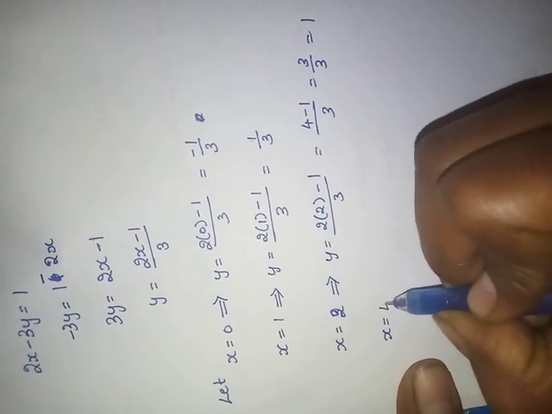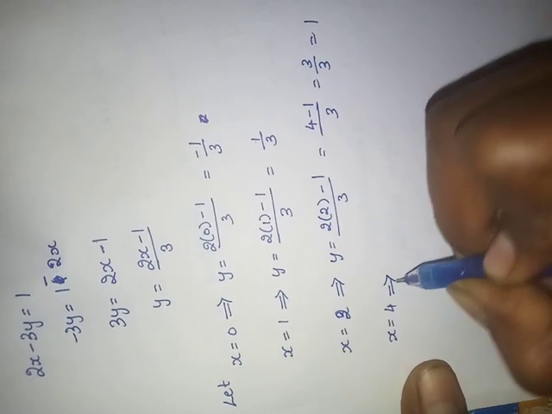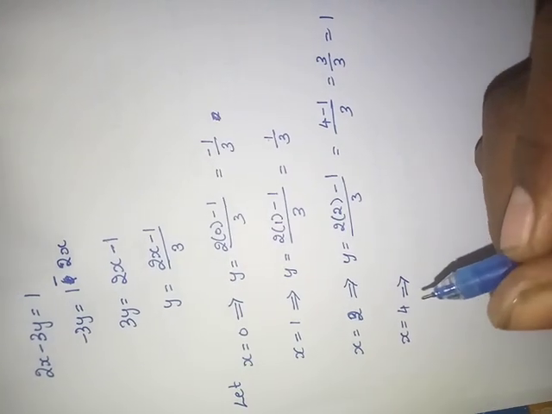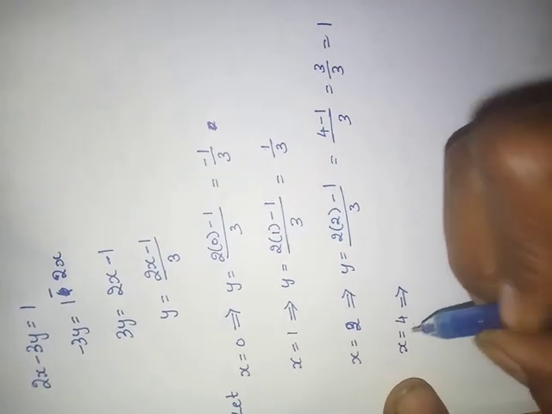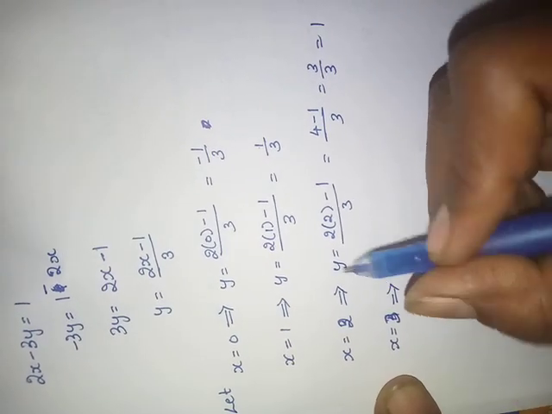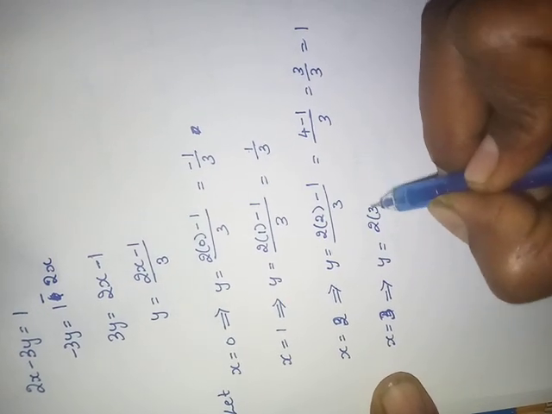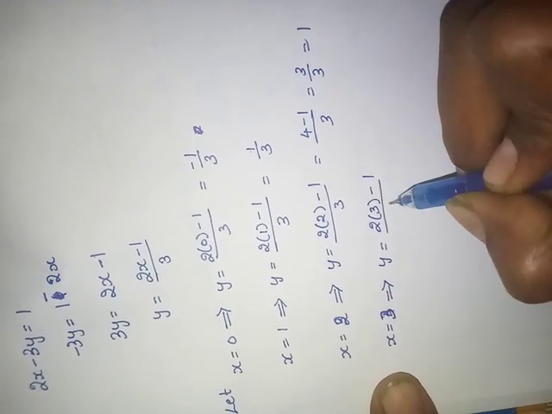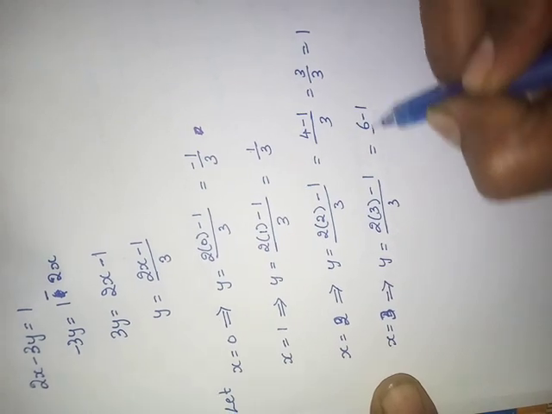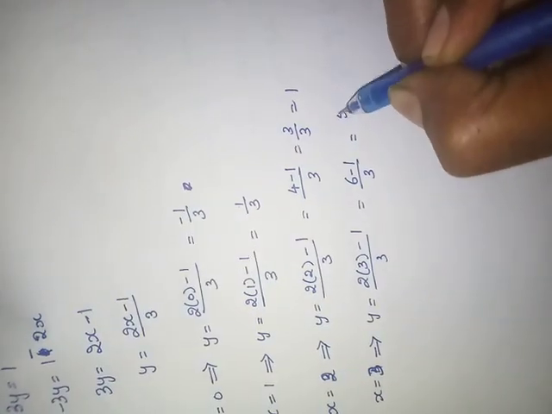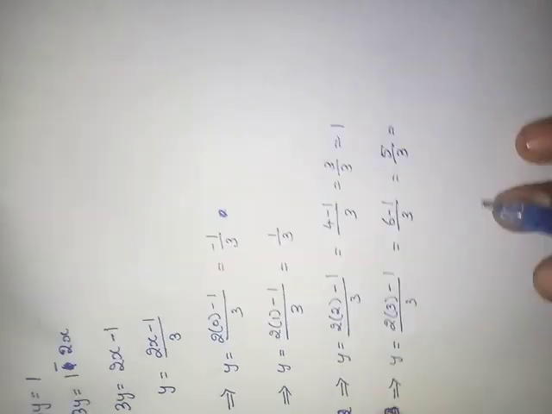Take x equals 3 then. y equals (2 into 3 minus 1) by 3. 6 minus 1 by 3 means 5 by 3. Write this one in the form of decimals.